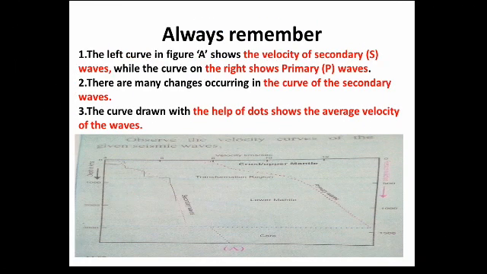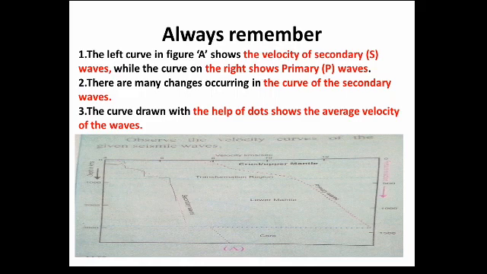See, always remember, the left curve in figure A shows the velocity of secondary waves, means S waves, while the curve on the right shows the primary P waves. P means primary, S means secondary. There are many changes occurring in the curve of the secondary waves, and the curve drawn with the help of dots shows the average velocity of the waves.